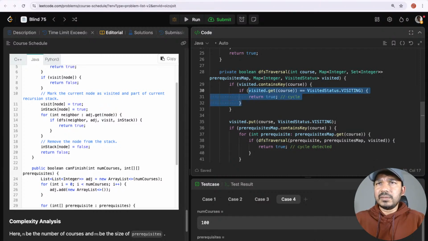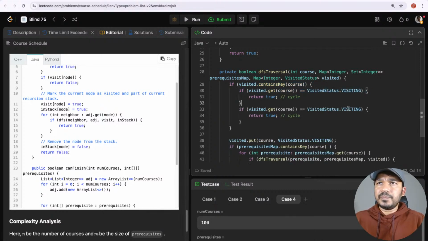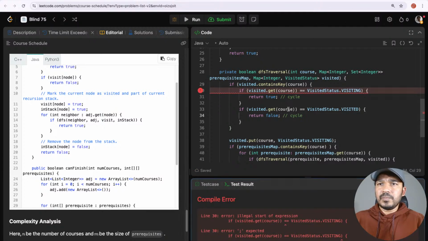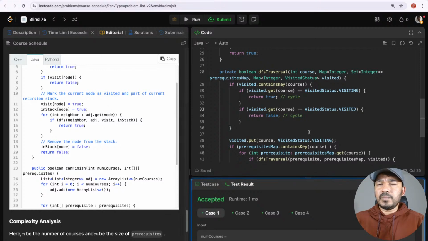Now another thing is, if it is already visited, then just return false.